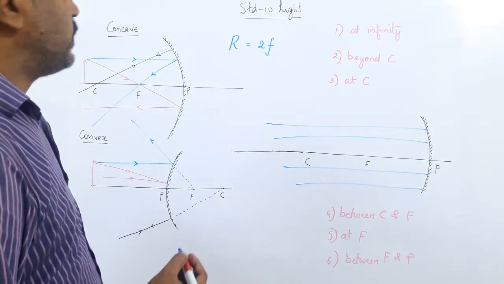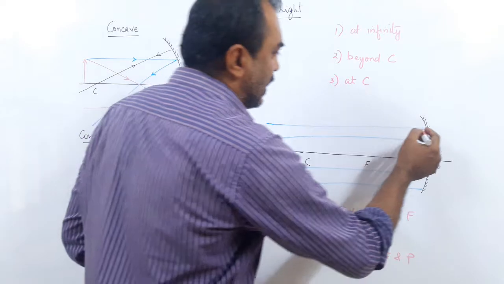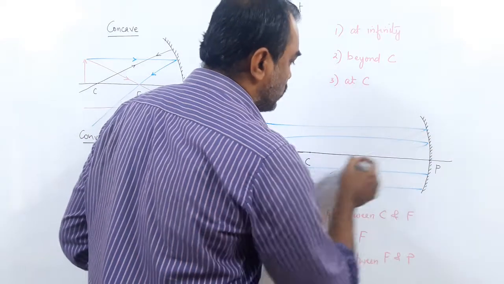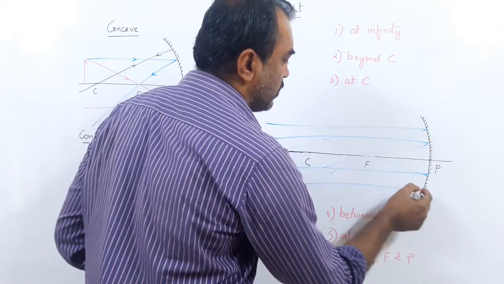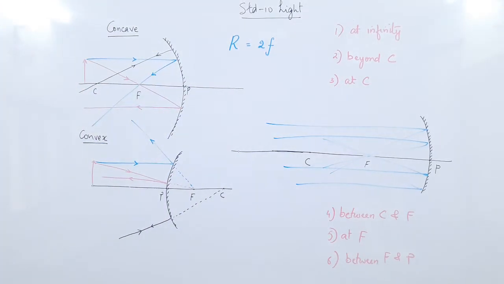So when they are parallel to the principal axis, what is the rule? All rays of light parallel to the principal axis, after reflection, will pass through which point? Will pass through the focus. Right? I hope you can see clearly. Yes. They all pass through the focus.